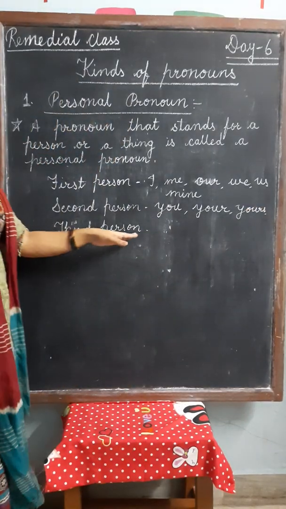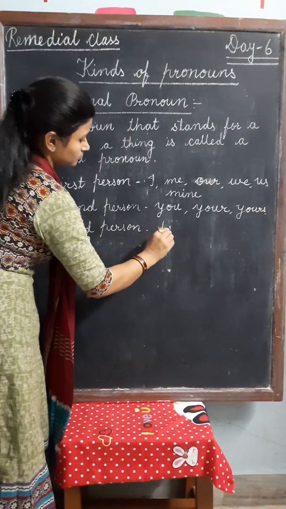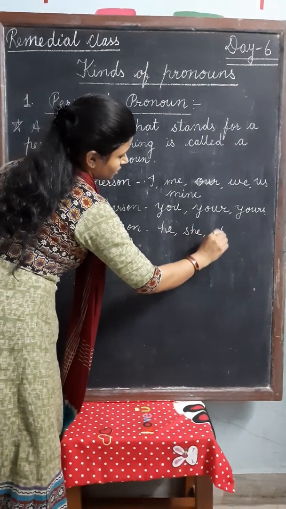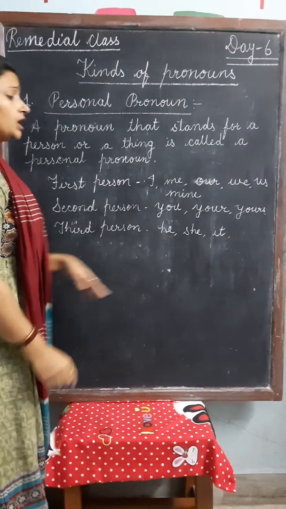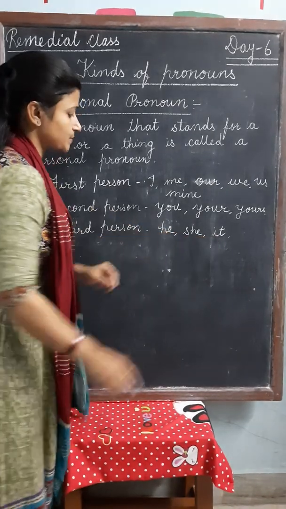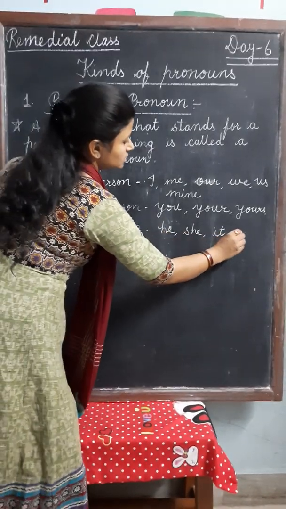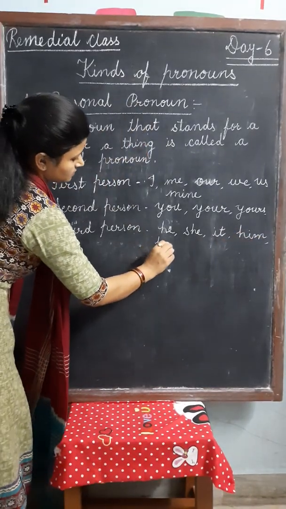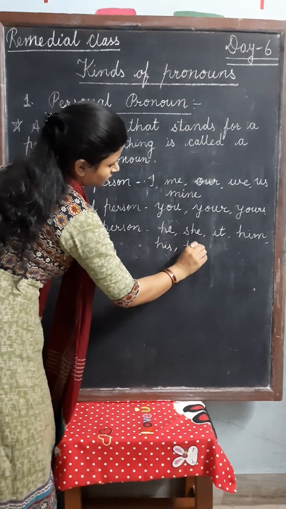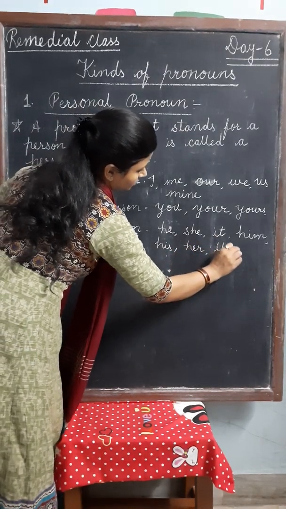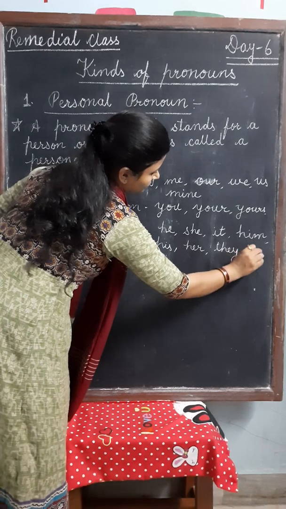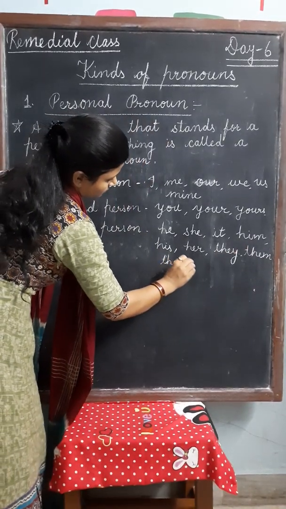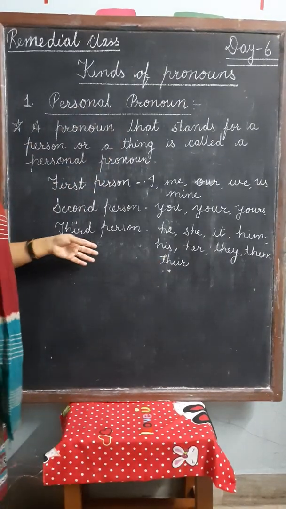Yes, third person words: he, she, it. It is used for non-living things. He, she, it, him, his, her, they, them, their. So these are third person words.